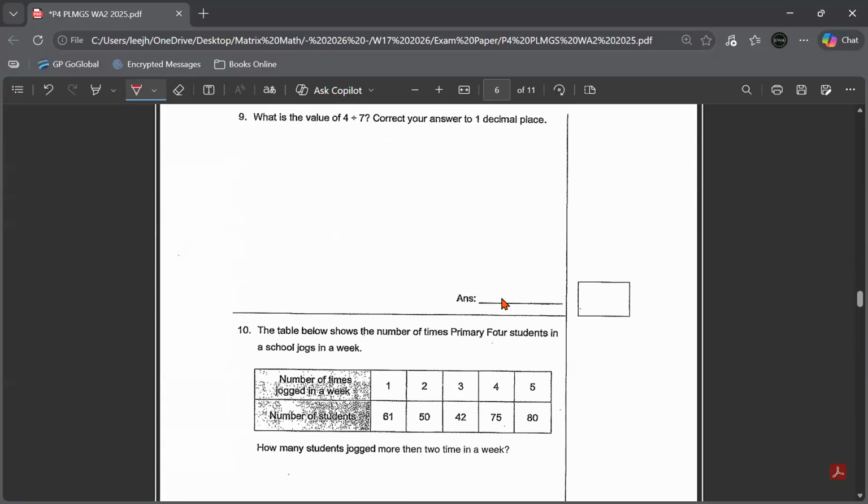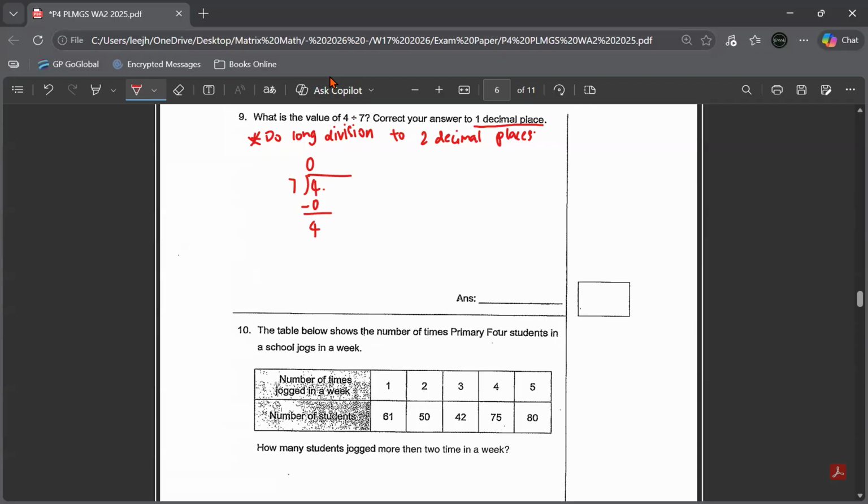Okay. Question number 9. What is the value of 4 divided by 7? Correct your answer to one decimal place. So if you want to correct the answer to one decimal place, I will have to do the long division to two decimal places so that I know whether I can round up or remain. So 4 divided by 7 is like that. 4 divided by 7. So this one definitely cannot, 0.